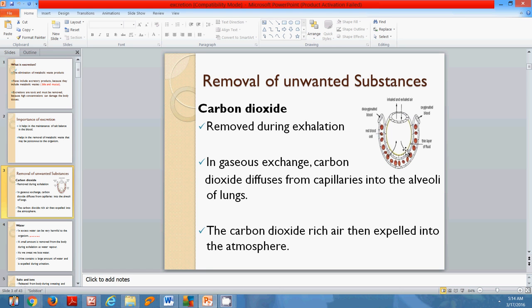While that is going on, oxygen is being diffused from the alveoli into the surrounding blood vessel. So this is what is known as gaseous exchange, where the human body is exchanging oxygen for carbon dioxide. The carbon dioxide rich air is then expelled into the atmosphere. So that is the carbon dioxide leaving the human body.